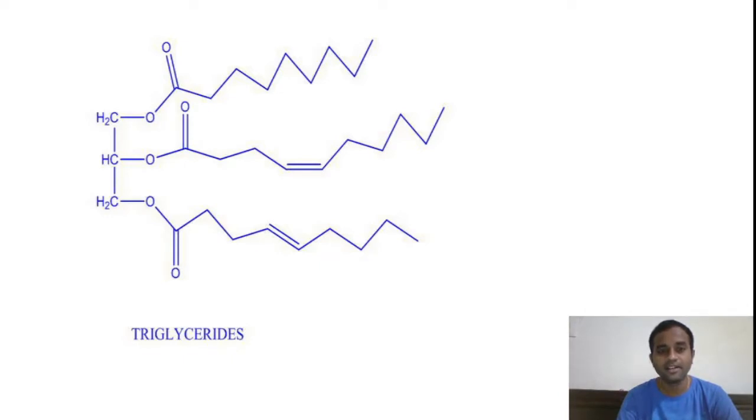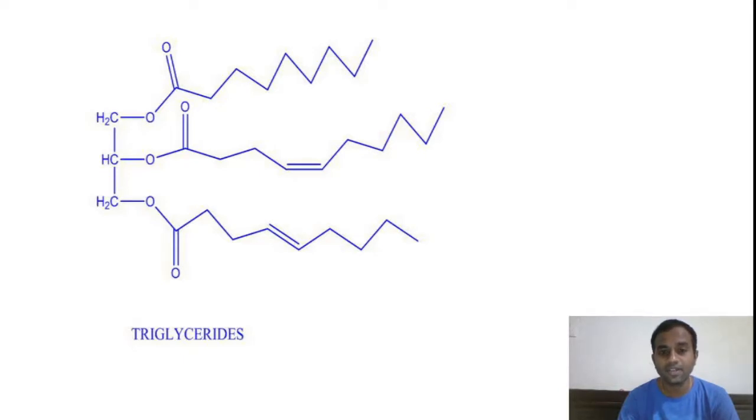Fats are nothing but saturated fatty acids, oils are unsaturated fatty acids. Usually oils are unsaturated in nature, fats are saturated in nature. So by the hydrogenation process we can convert the oils into fats. But here one thing you should remember: while doing the hydrogenation process, during the conversion of oils into fats, what happens generally is the cis double bond will be converted into trans.